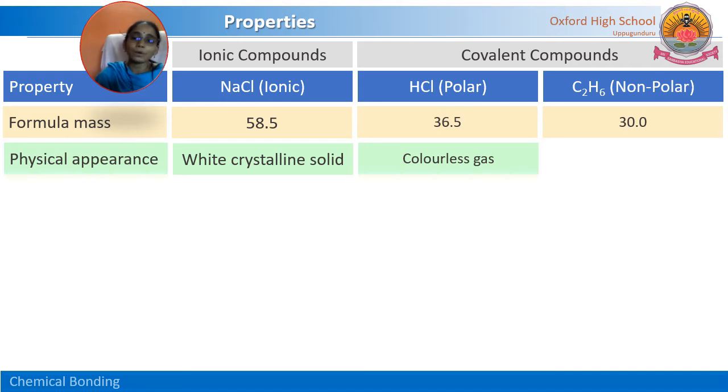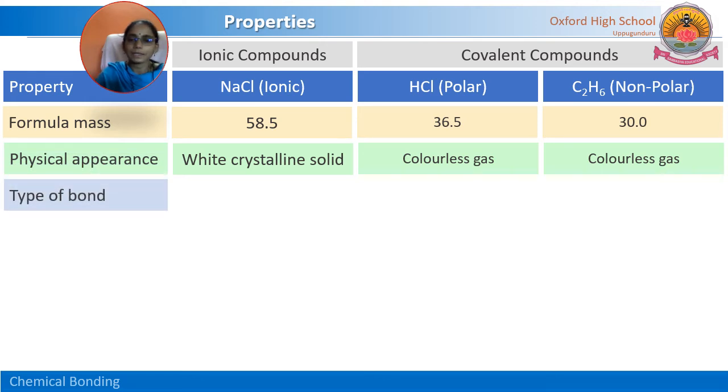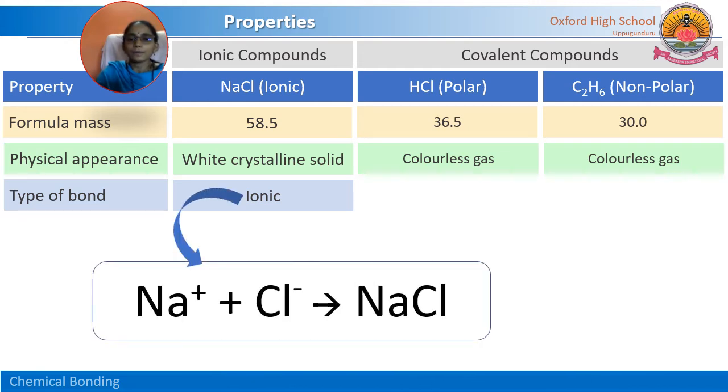Hydrogen chloride or hydrochloric acid, how is it? It is a colorless gas. Usually covalent compounds are colorless gases, and a few are solids also, very few. Usually gases and liquids. HCl gas is there, and HCl liquid is also there. And the type of bond is ionic bond, because the bond is formed between the ions, that's why this is an ionic bond.